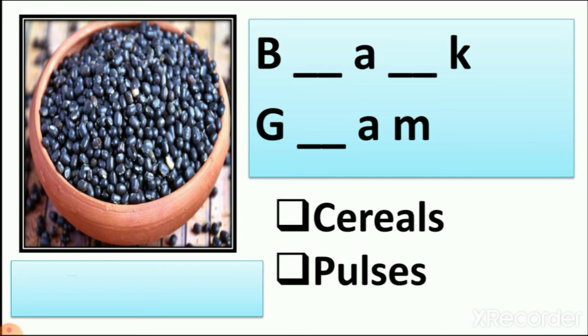So what is the spelling of black gram? B L A C K. And the spelling of gram is G R A M. So first we write the missing letters, right? So which letters are missing? B, then L, A, C, K. The spelling of black.